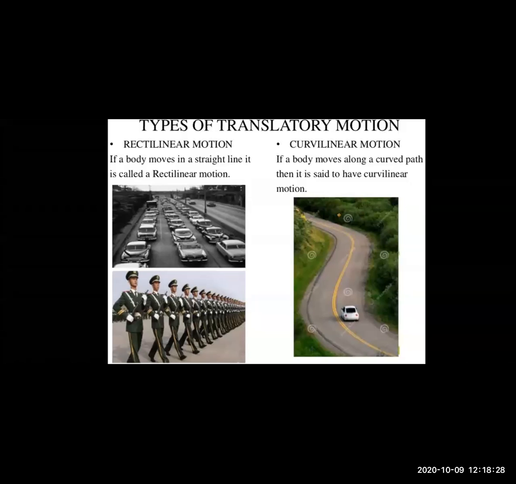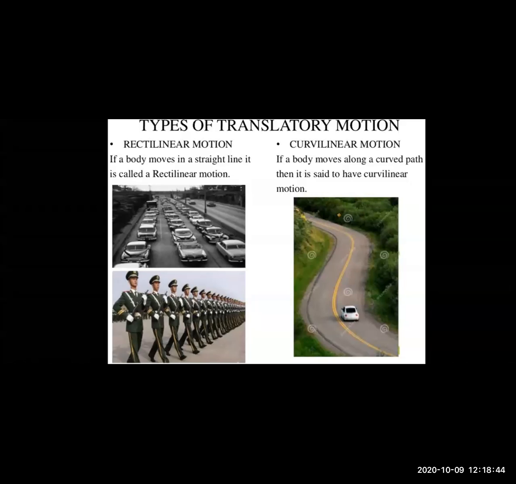So first, motion is divided into two types, linear motion and non-linear motion. Then linear motion is further divided into uniform linear motion and non-uniform linear motion.